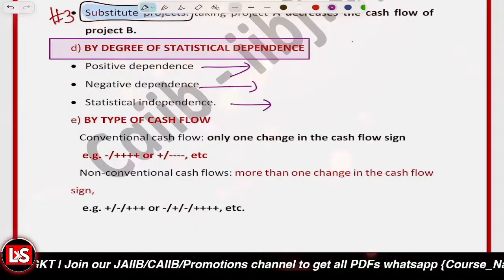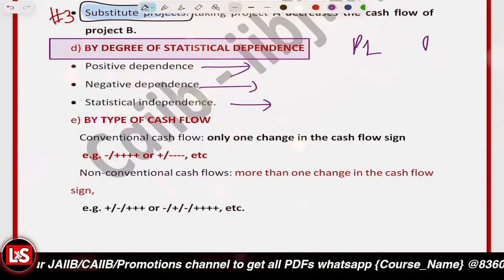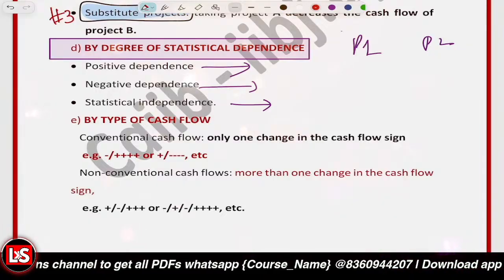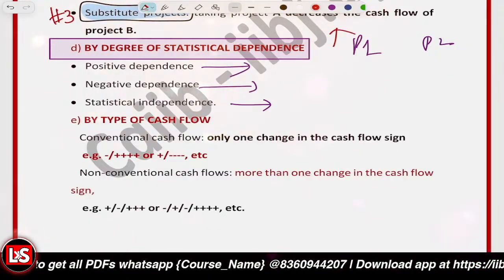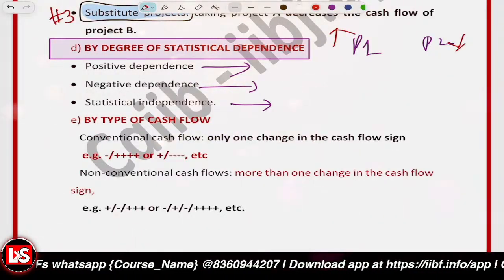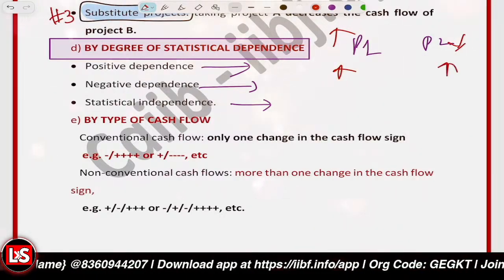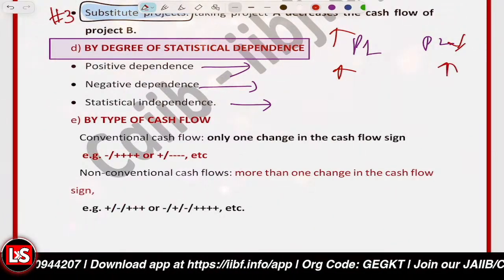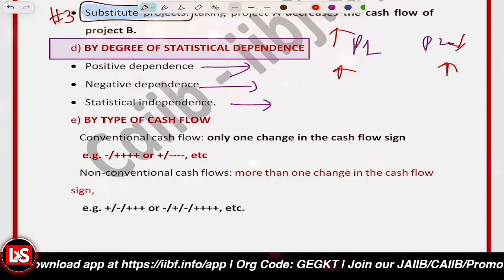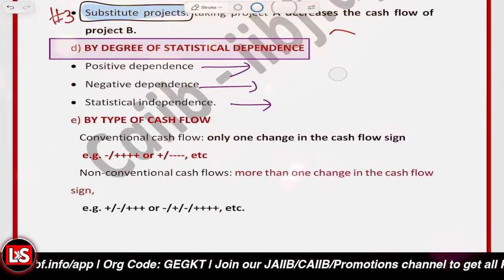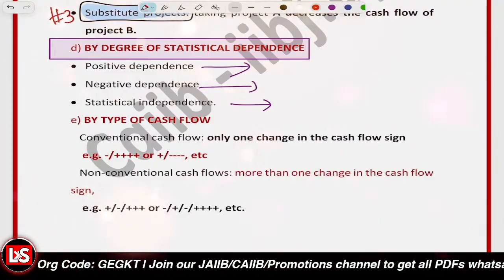So say you have projects P1 and P2. When the cash inflow increases in P1, it decreases in P2. That's negative dependence. When it increases in P1, it increases in P2, and when it decreases in P1, it decreases in P2, that's positive dependence. And when they don't depend upon each other, that's statistical independence.